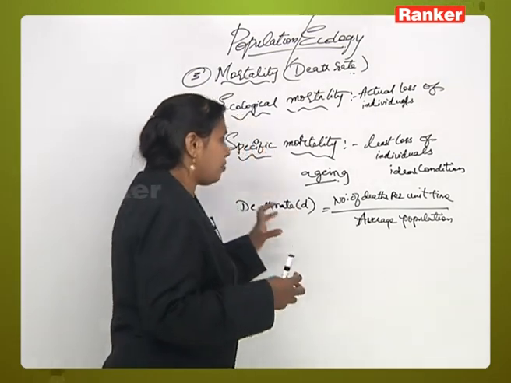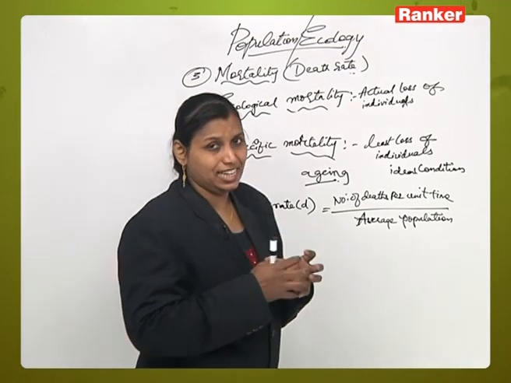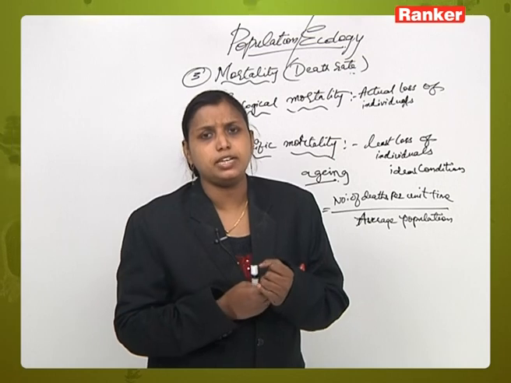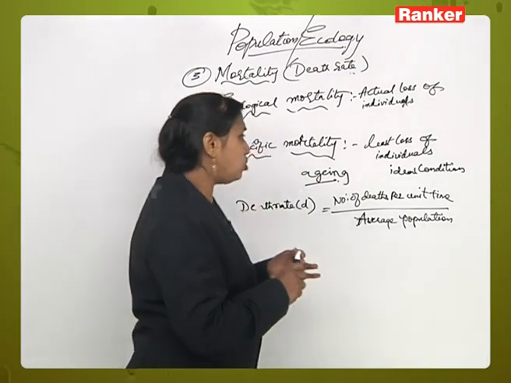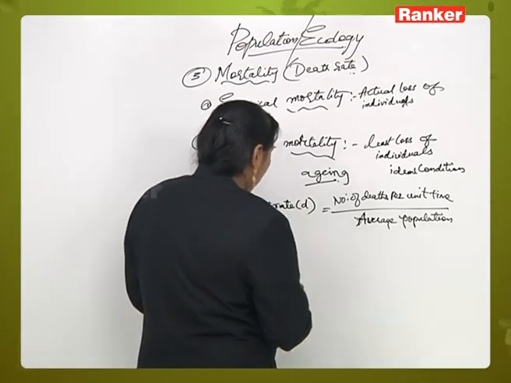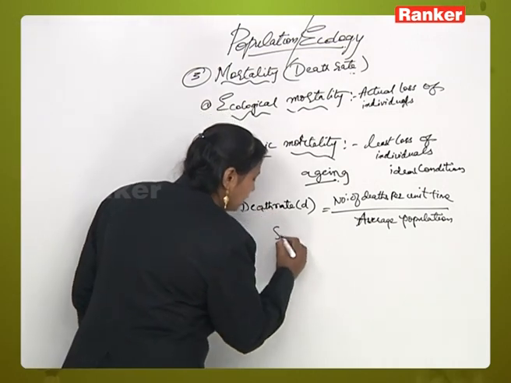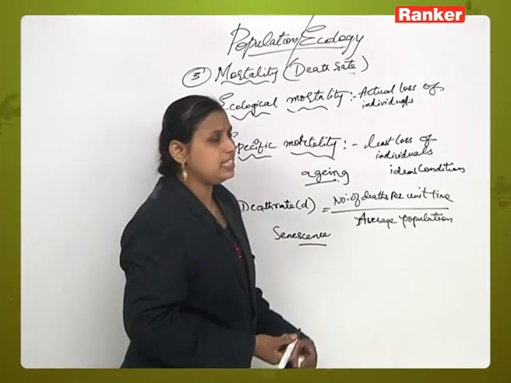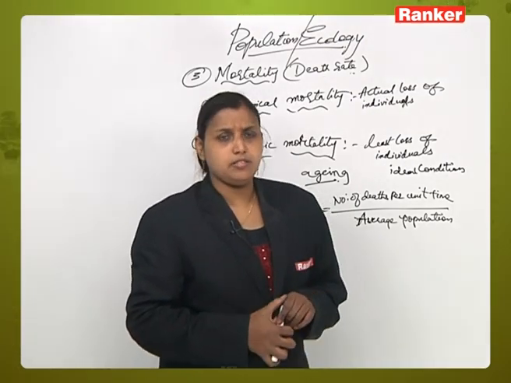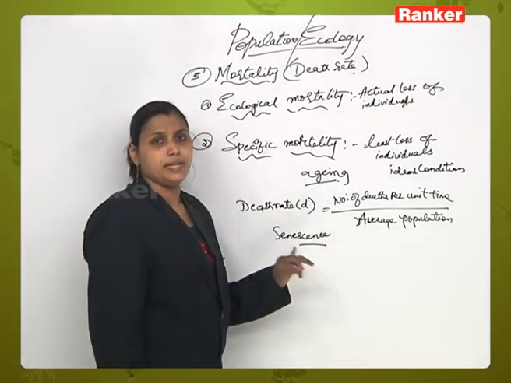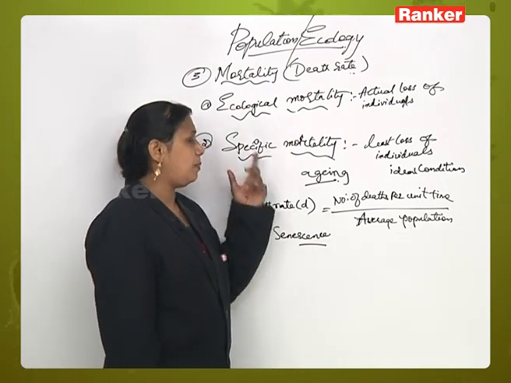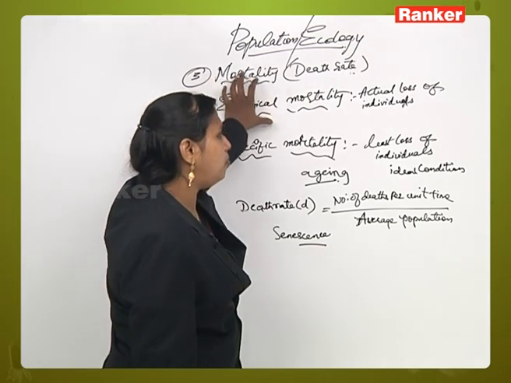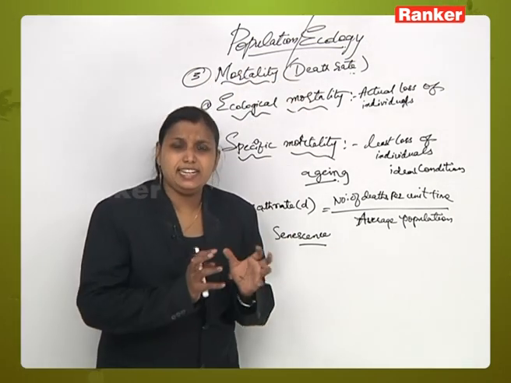So now here, the death of a particular seed which is left over after overcoming all the natural calamities will also show a phenomenon called senescence. Okay. And this senescence may also lead to the death rate of particular seed plants. Now this mortality rate is affected by n number of factors,